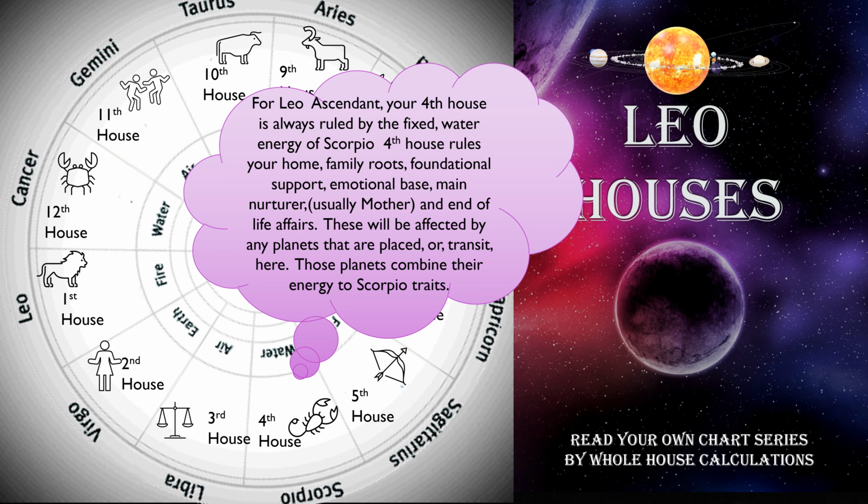For Leo ascendant, your fourth house is always ruled by the fixed water energy of Scorpio. Fourth house rules your home, family roots, foundational support, emotional base, main nurturer, which is usually your mother, and end-of-life affairs. These will be affected by any planets that are placed or transit here. Those planets combine their energy to Scorpio traits.